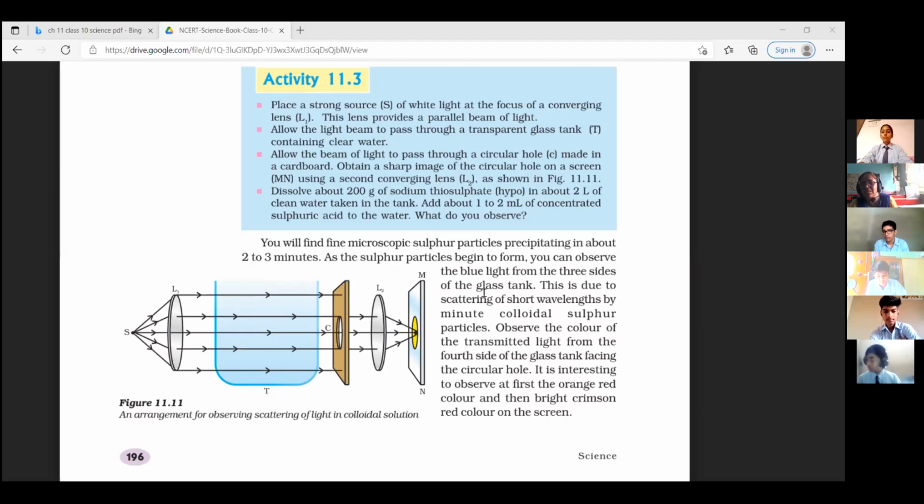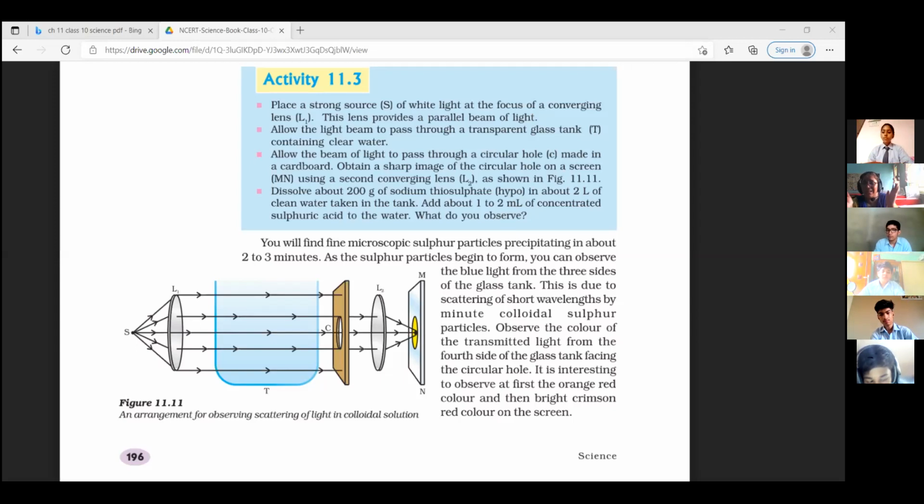So we are able to see the colors one by one. To your surprise, which color will appear first on the screen, the smallest wavelength or the largest wavelength? Will the smaller wavelength scatter first or the larger wavelength? Larger? How can larger scatter first, beta? The larger one will take time, it has a longer wavelength. Whose wavelength is small? Blue, violet. So it will be easy to scatter in the colloidal solution because the wavelength is small.